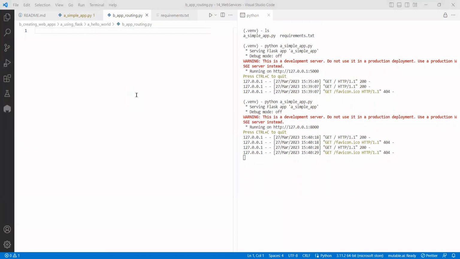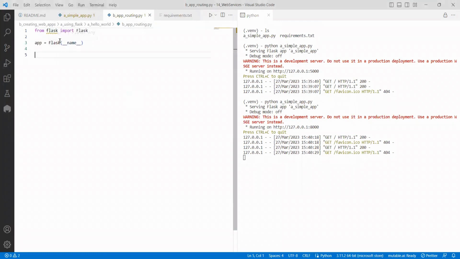Now, for the very first time, as I told you, we create a Flask application and we need to work on it. Previously you have seen that we did app.route of slash, define hello world, return. This is what we have seen previously.